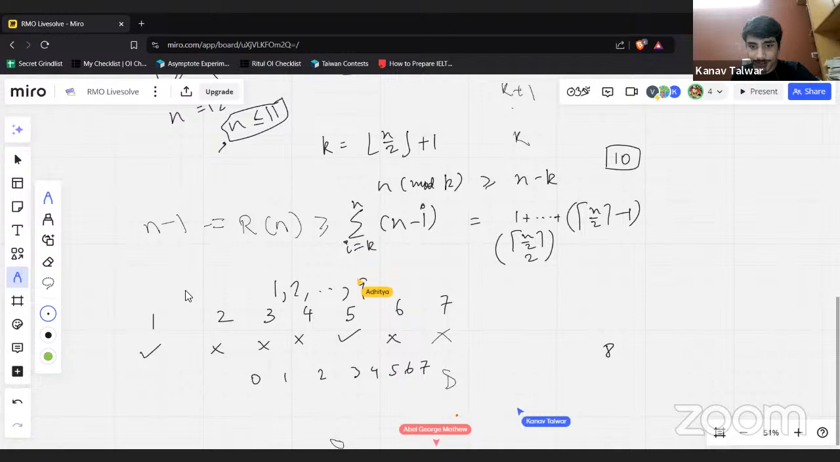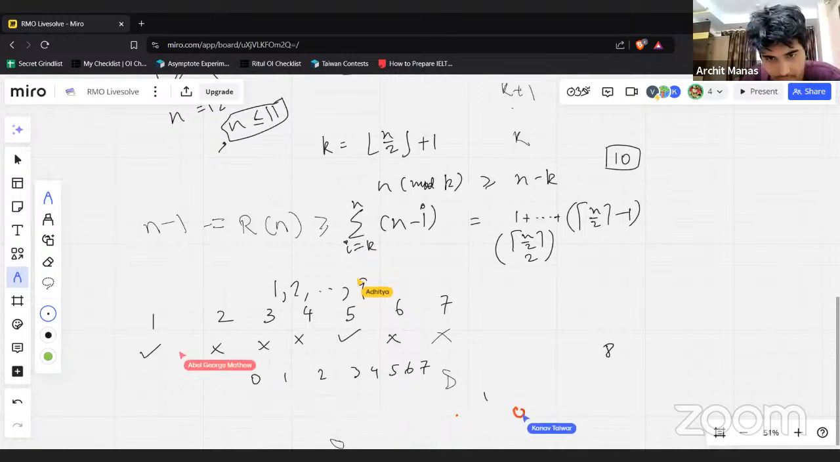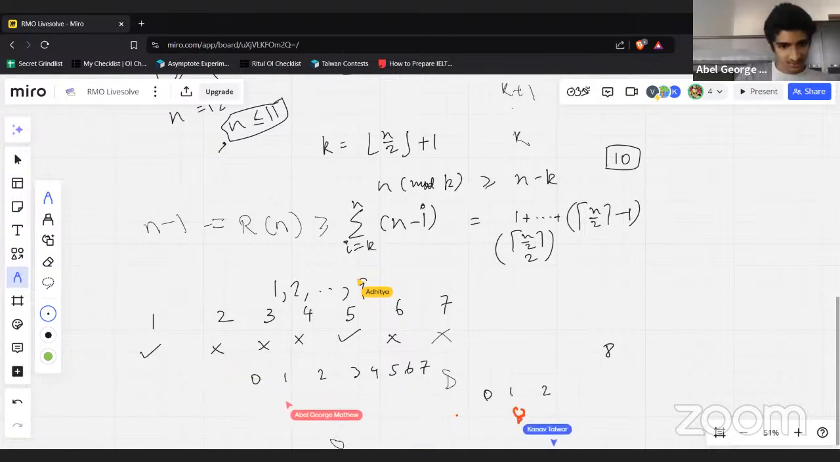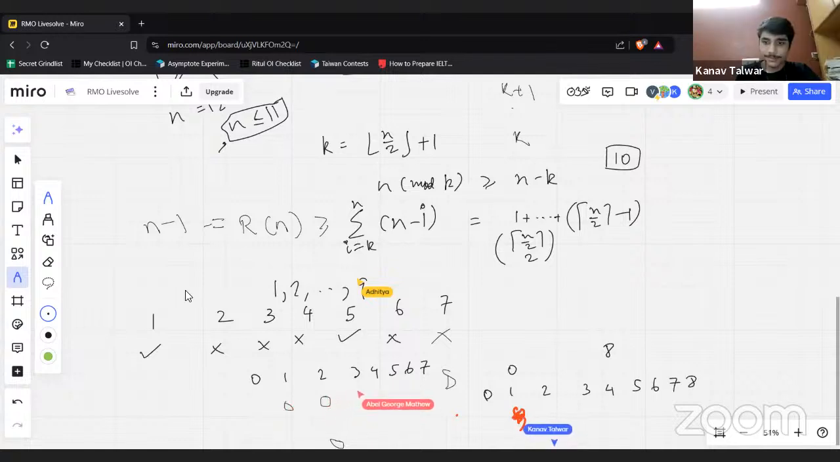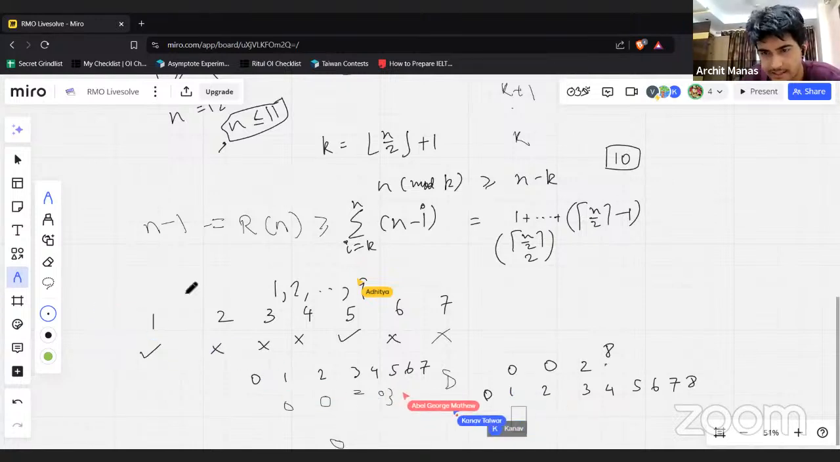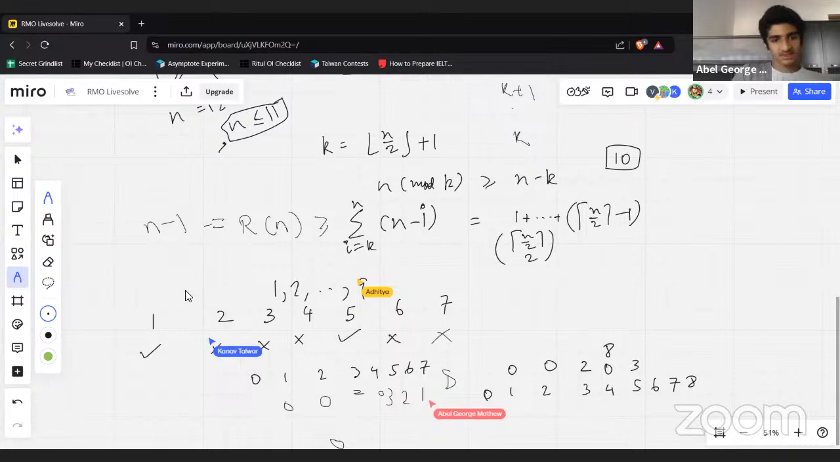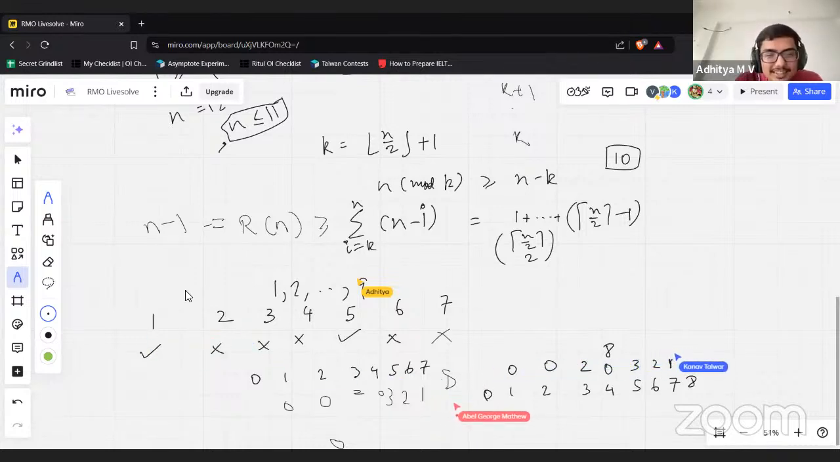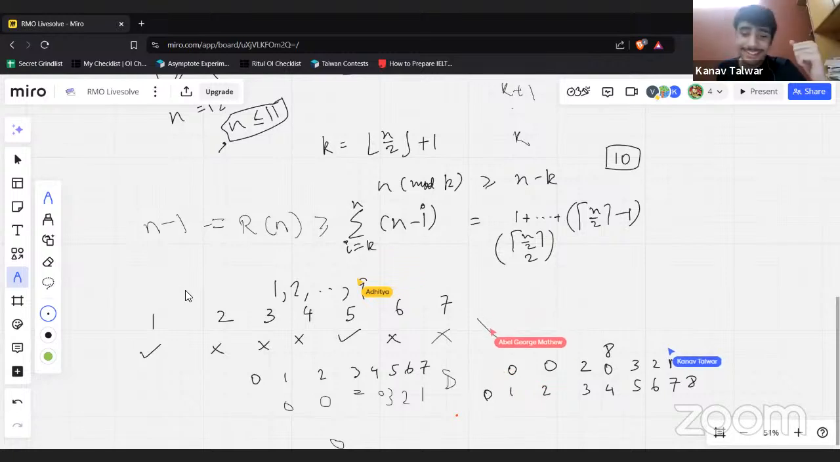So for 8, let's write down beneath the table over there. Remainders are 0, 0. For 1, it's 0. For 2, it's 0. For 3, it's 2. For 4, it's 0. For 5, it's 3. For 6, it's 2. It sadly adds up to 8. Very unfortunate. Almost there. Now we need to check for 9.